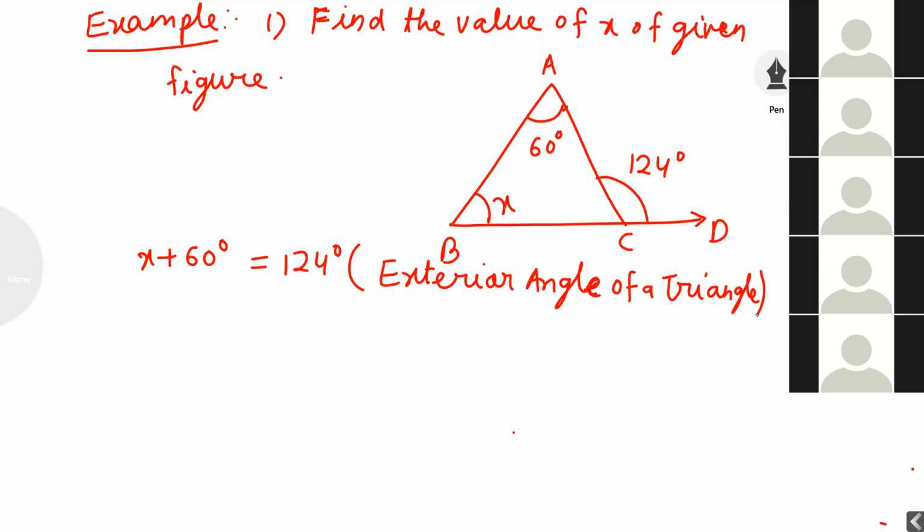Now x is equal to 124 minus 60. Plus quantity becomes minus. x is equal to 124 minus 60, which is 64 degrees.